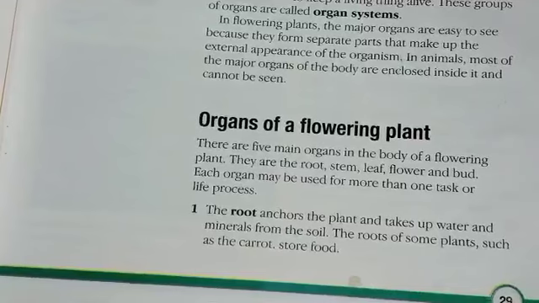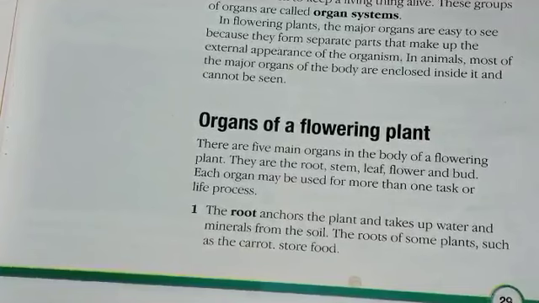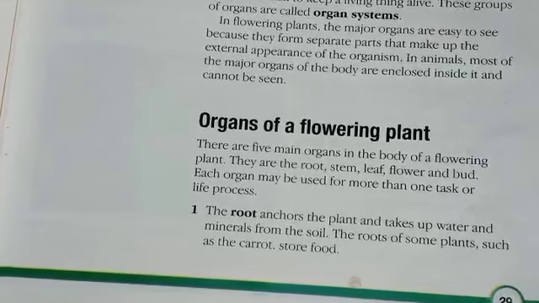We can also see the flower and a bud. Now, each organ may be used for more than one task or life process, and each organ of a plant body can be used for multitasking. Number one, the first one, is the root.